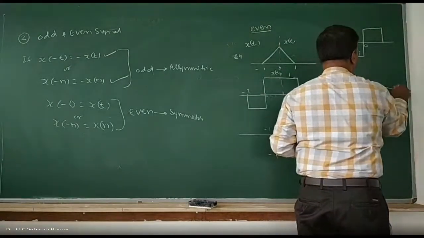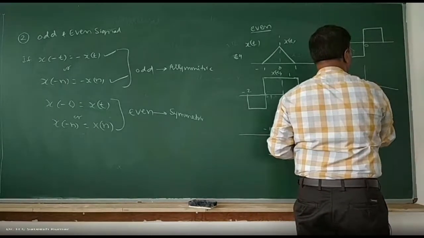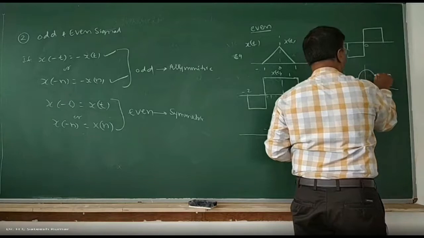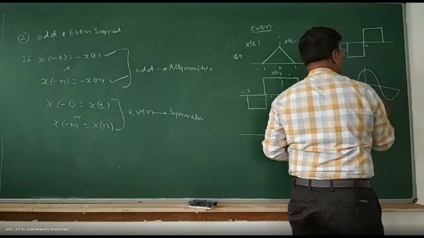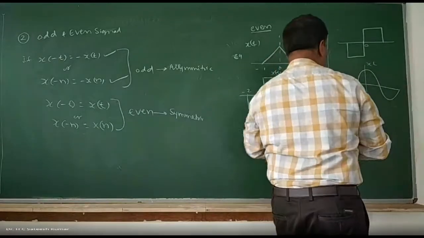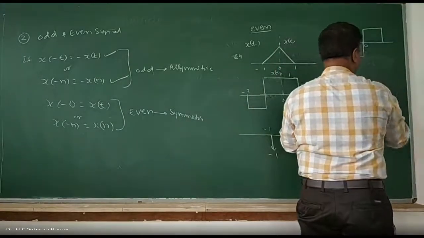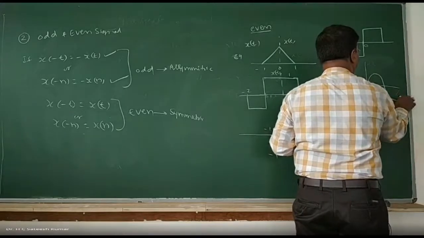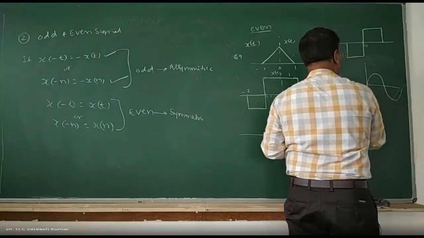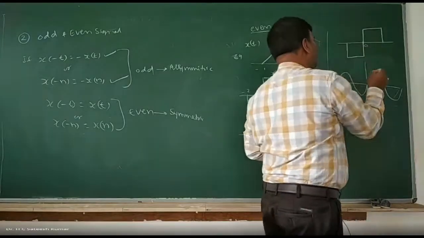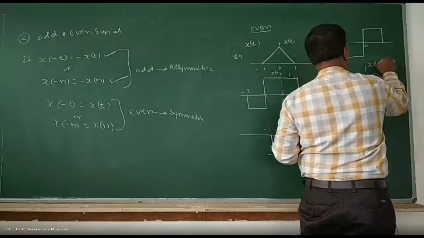Or you can take a sinusoidal signal like this. Sorry, this is not cos, this is a sine wave, odd symmetric. Antisymmetric means you double fold, you will get this one. So this is your odd signal, x of t.